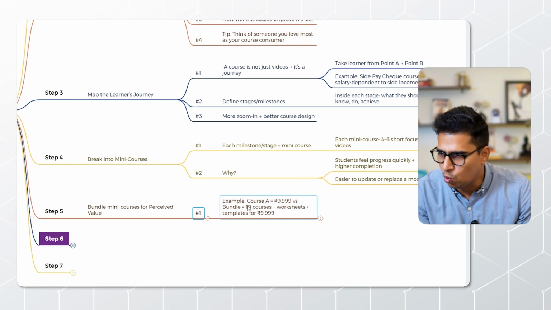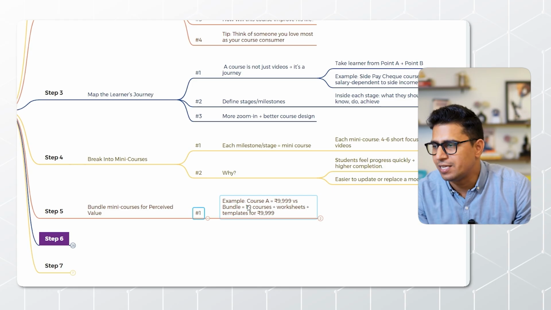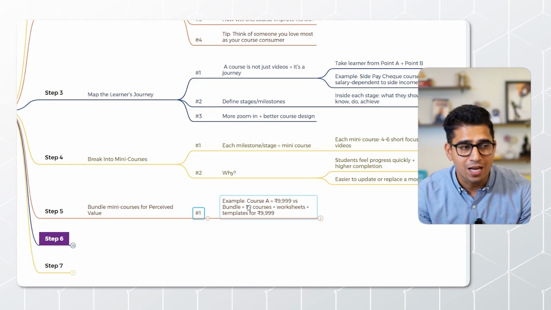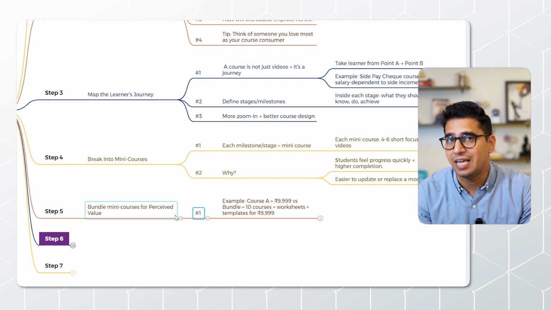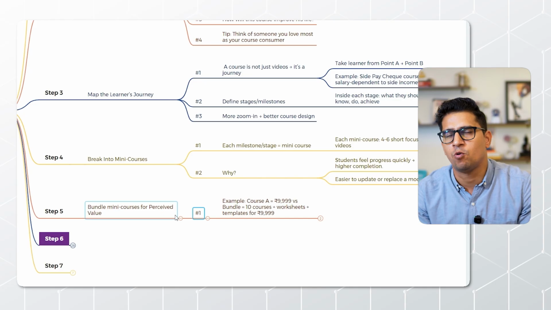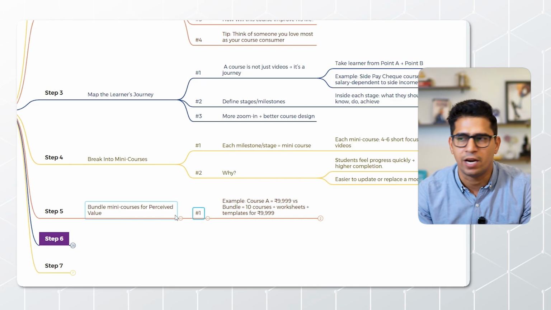So let's suppose there is a course which will cost you rupees 9,999. But on the other side, there is a bundle being offered to you, where there are 10 courses plus some worksheets, some templates, and over there the person is asking for 9,999.